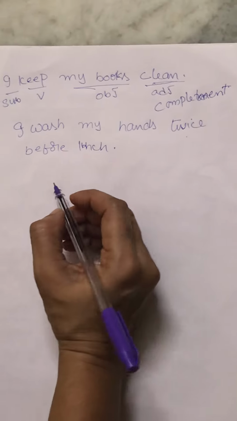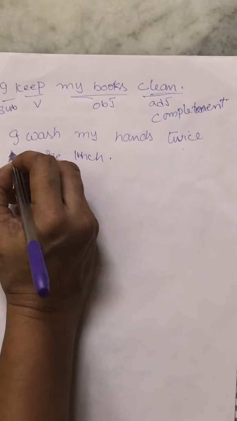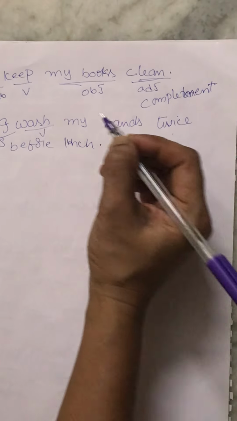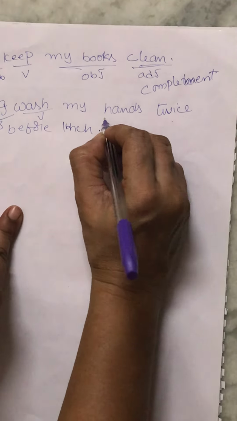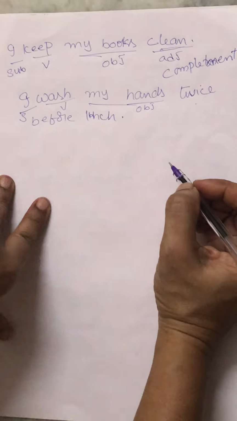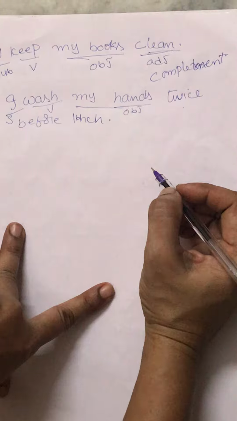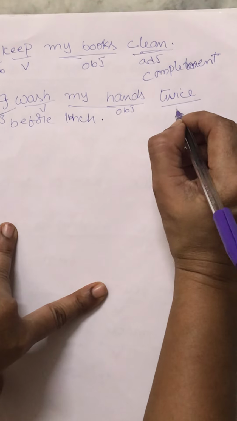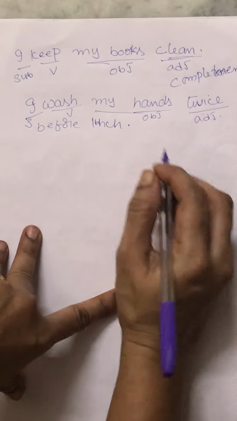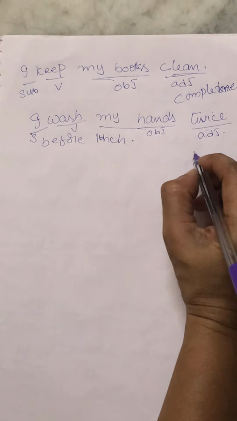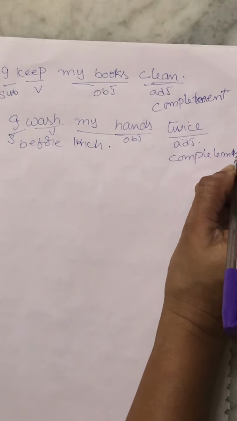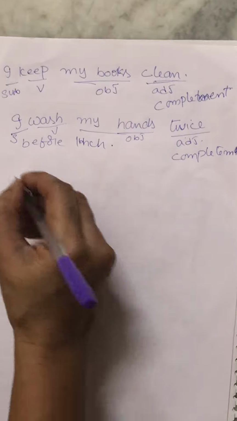Before lunch. That means, what is the subject here? I. Wash is a verb. Very good. My hands is an object. How many times are you washing? That means you are telling the number here. Right? Adjective. So, it is also a complement. Complement of adjective. Okay? One more example.